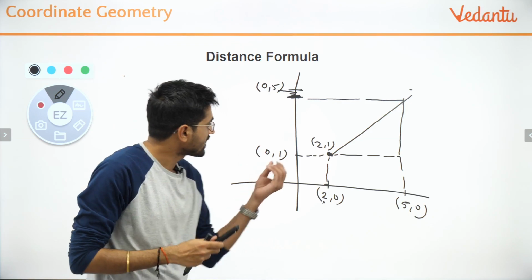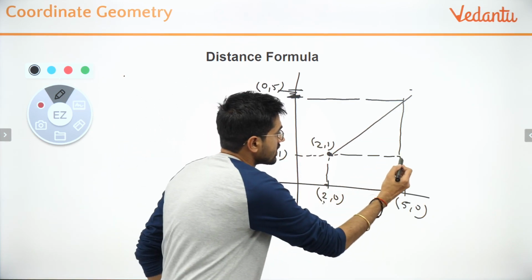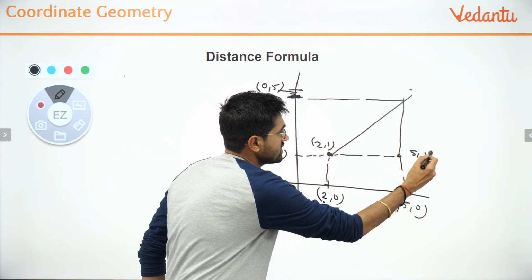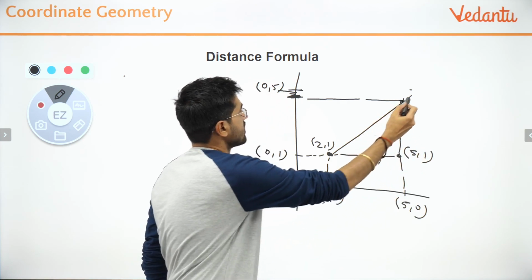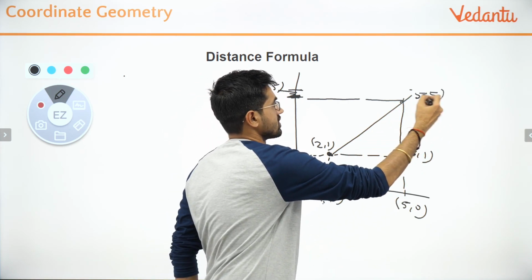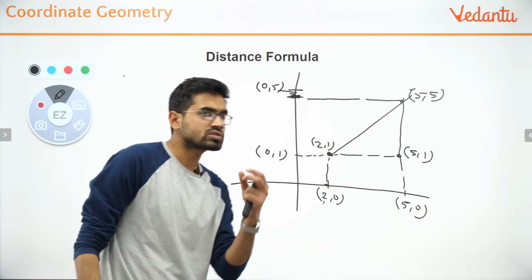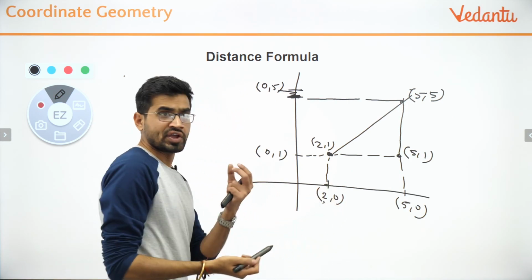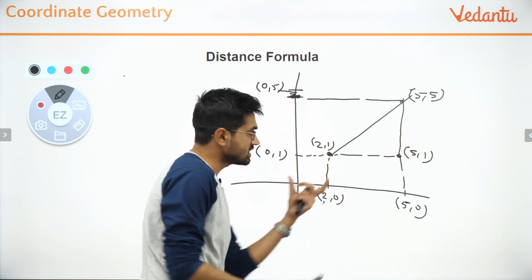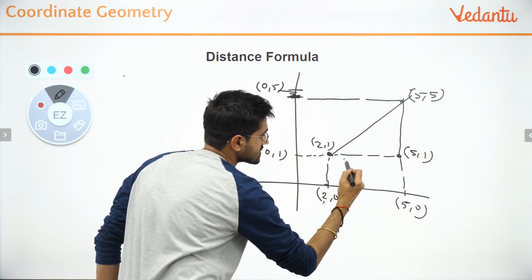I hope you understand the points. This is (2, 1). This point will be (5, 1) and this point will be (5, 5). Yes, correct. Now just think of it. You say this length will be 3 units, correct?